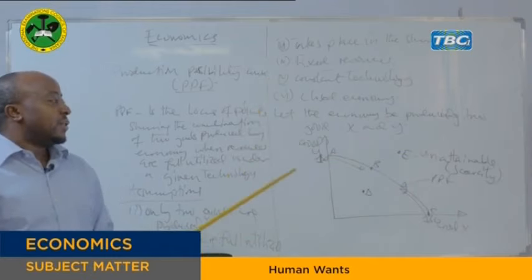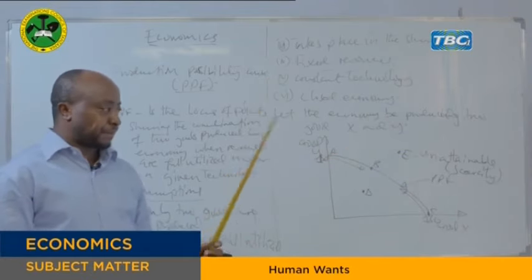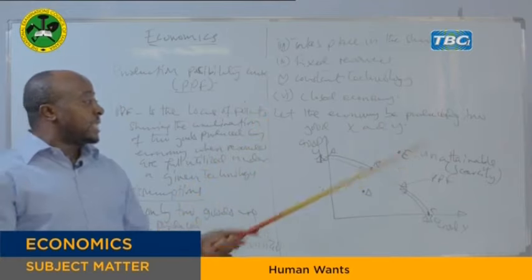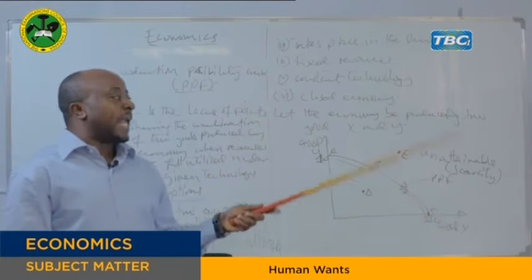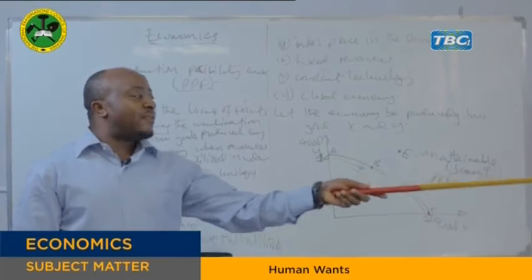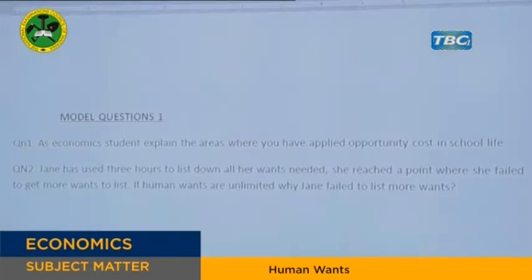You can see on the screen those questions, especially question number 1. Question number 1 is about opportunity cost. It is asking, as an economics student, explain the areas where you have applied opportunity cost in school life.